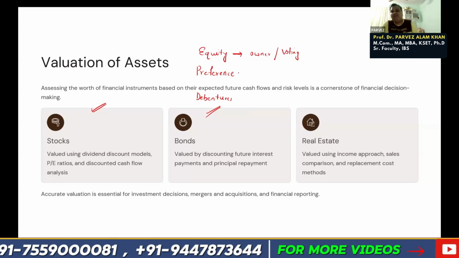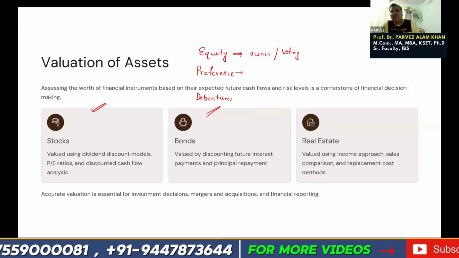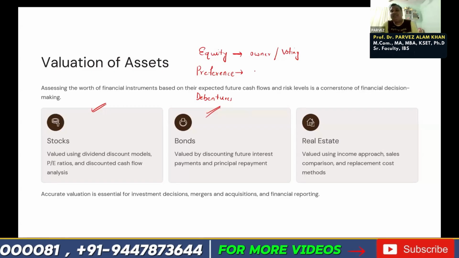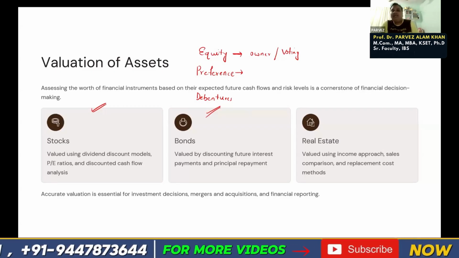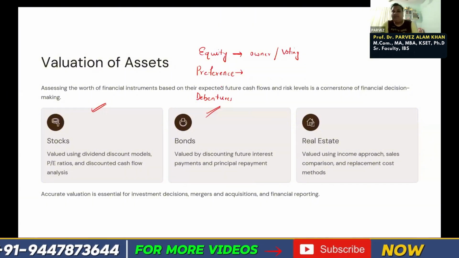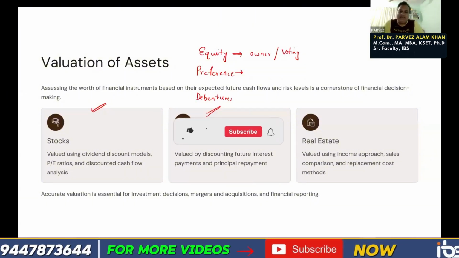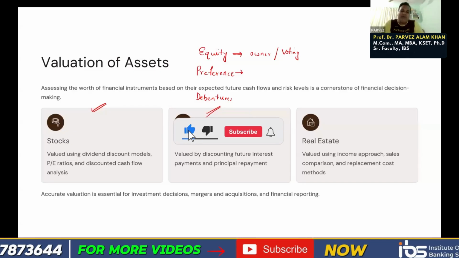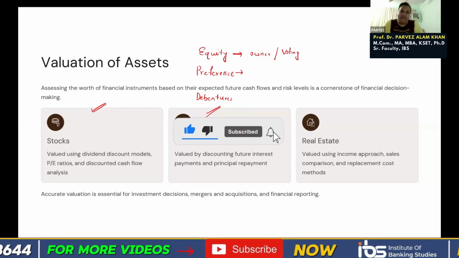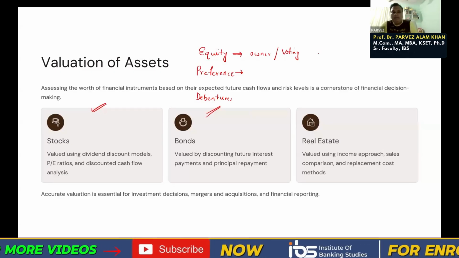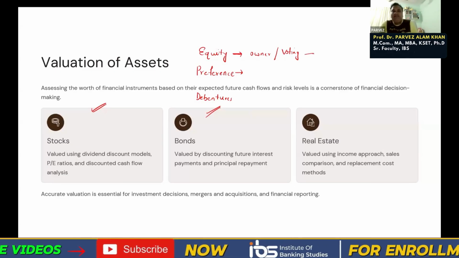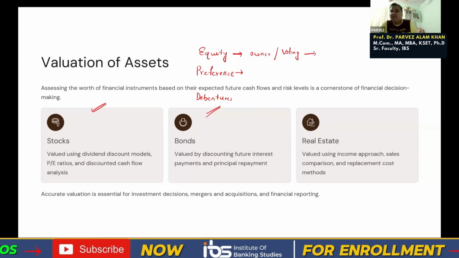Also, we have preference shares. Preference shares are also one of the methods to raise funds. I forgot to tell you, the equity shareholders are going to get dividend when the company is making profit. Only then will dividend be paid, because they're like owners, no?